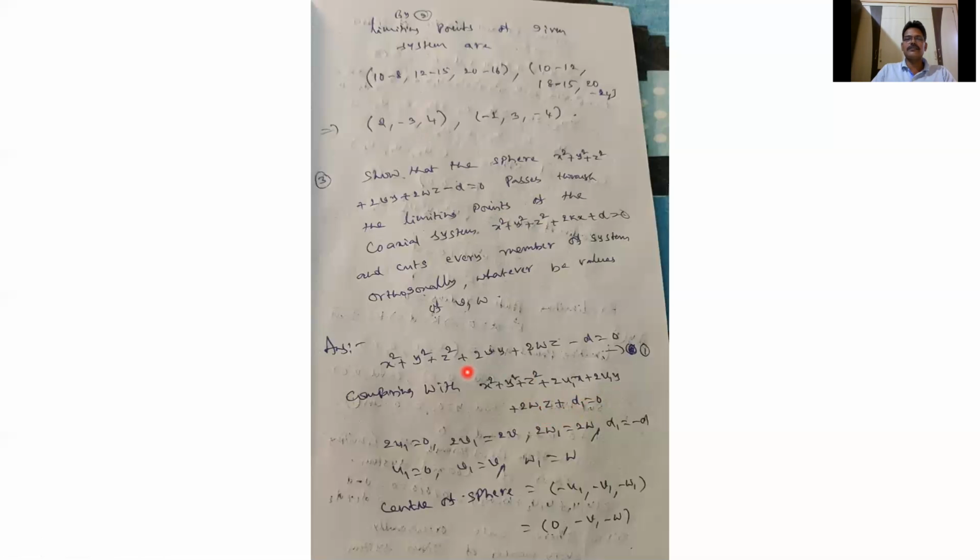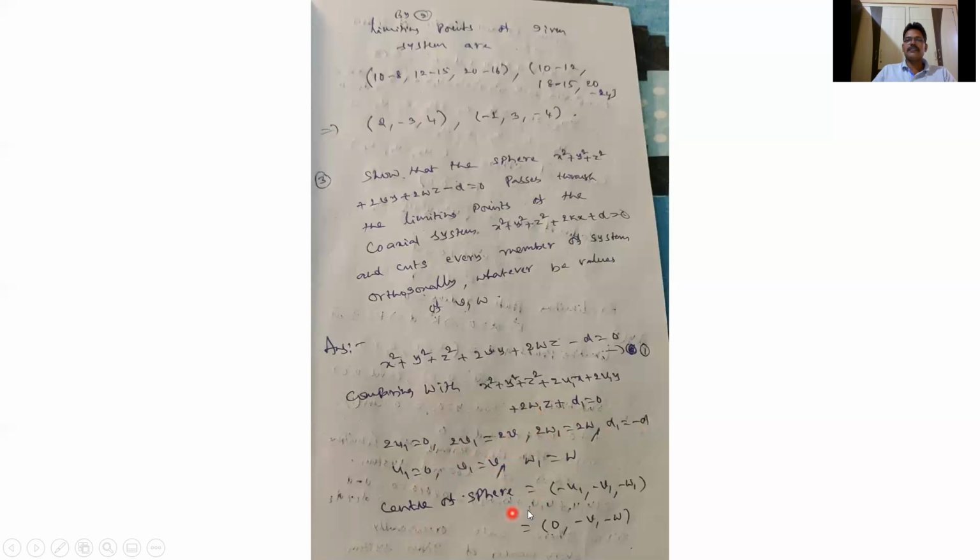Here x is not there, so 2u1 is 0. 2v1 is 2v, 2w1 equals 2w, and d1 equals minus d. So u1 equals 0, v1 is v, w1 equals w, and d1 is minus d.